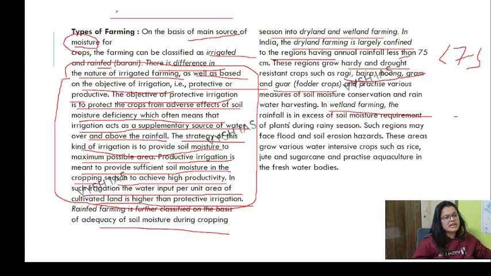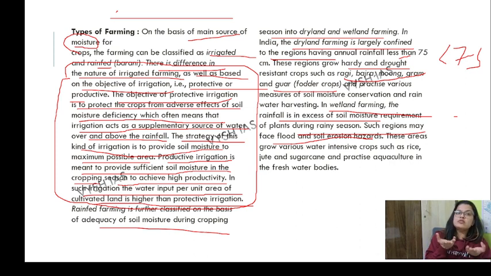And when we talk about wetland farming, the rain is excess, soil moisture is excess. So such regions may face flood and soil erosion. You must be knowing this thing. You'll say that okay, then the area near the coast must be having so much moisture. No, it leads to soil erosion as well. So there needs to be a balance of things. Protective and productive work hand in hand. When we talk about productive, we make sure that in the cropping season, it gets a particular moisture to increase the productivity. Okay, got it?